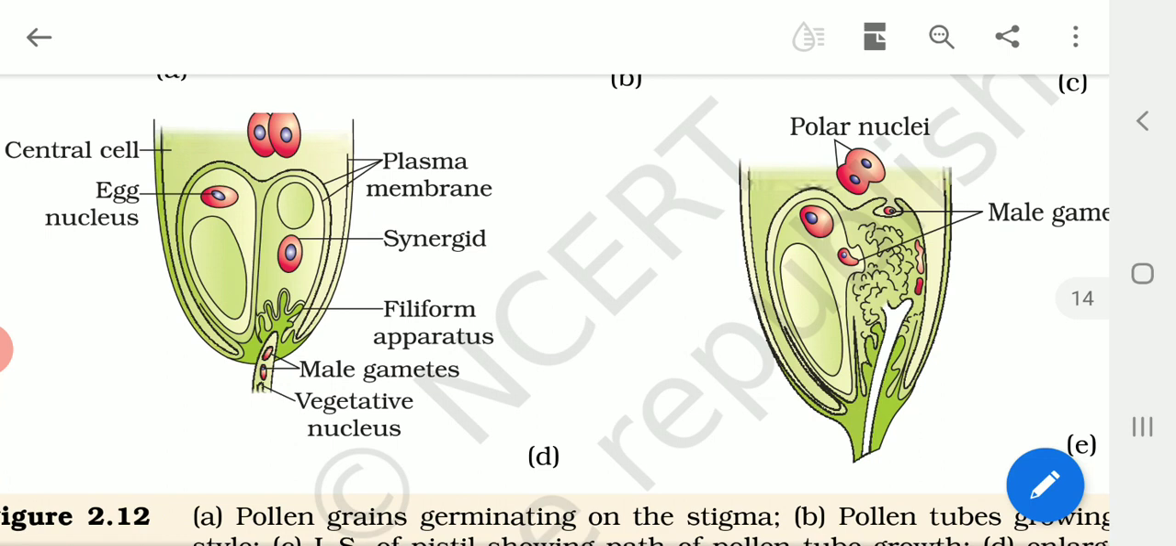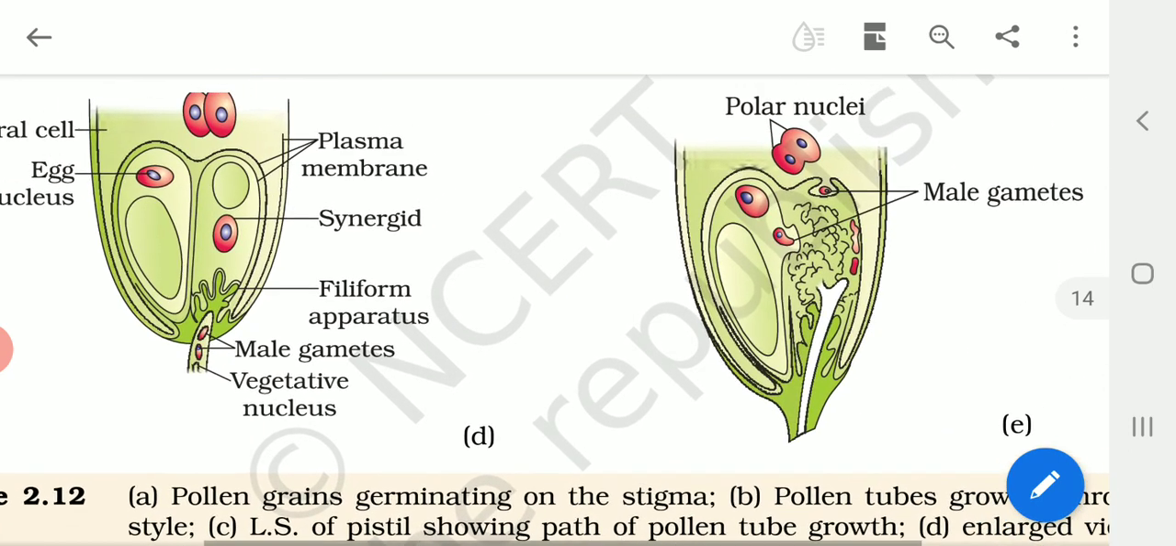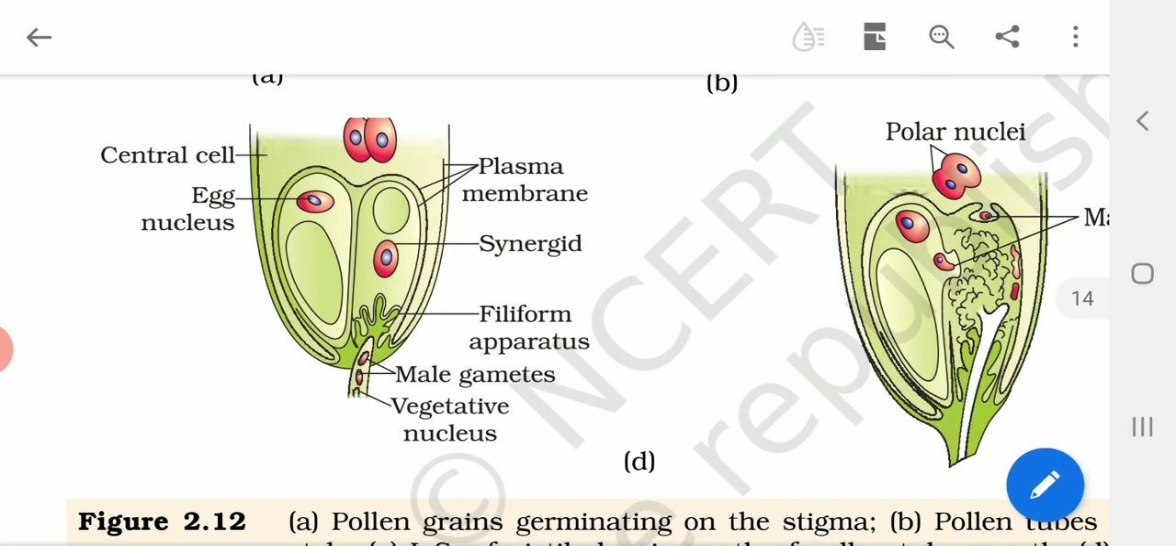And how does this interaction occur? It is because of the compatibility of the pollen grain with the stigma. When a compatible pollen grain falls on the stigma, it releases certain chemicals to recognize compatible pollen grains, and then allows the pollen grain to develop.